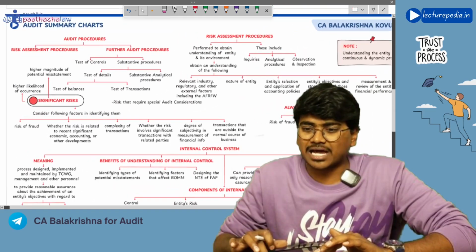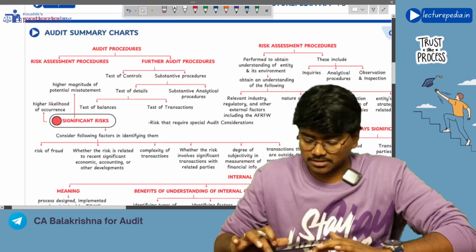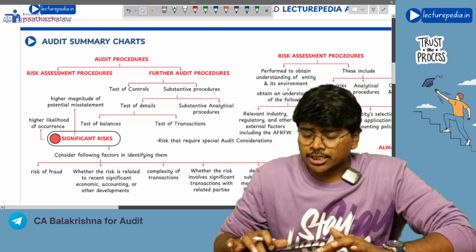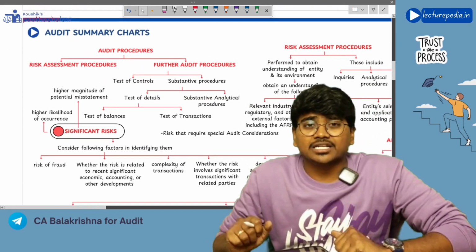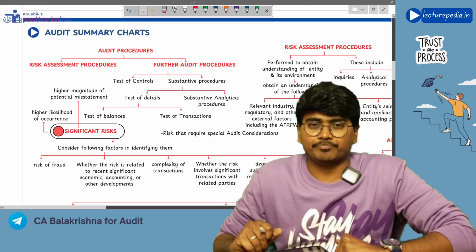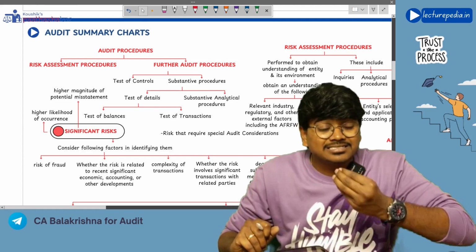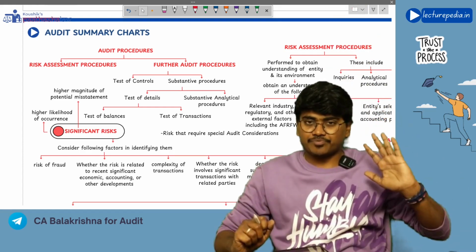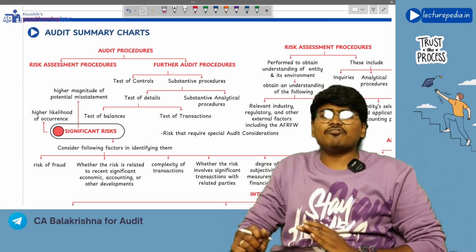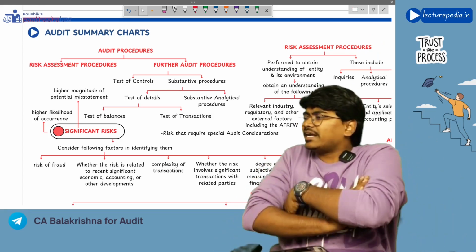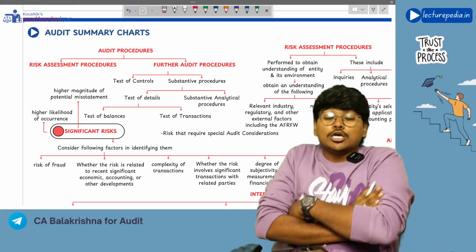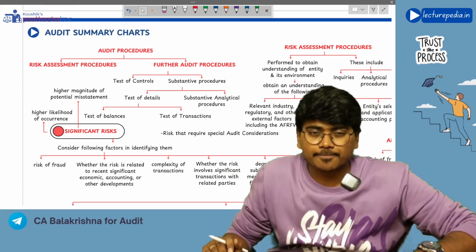Yes, sir. Now, in order to identify risk of material misstatement, you have to perform risk assessment procedures, right? The risk of material misstatement you cannot identify just by guessing. You have to perform audit procedures, right?